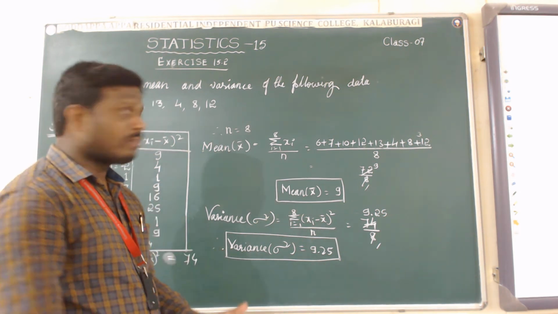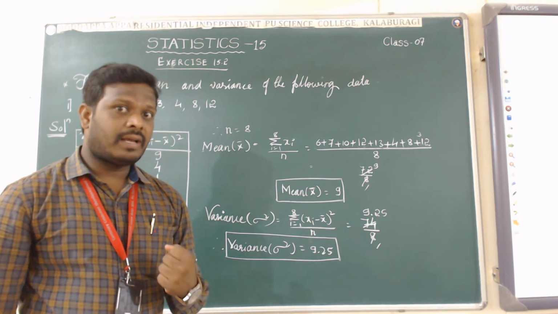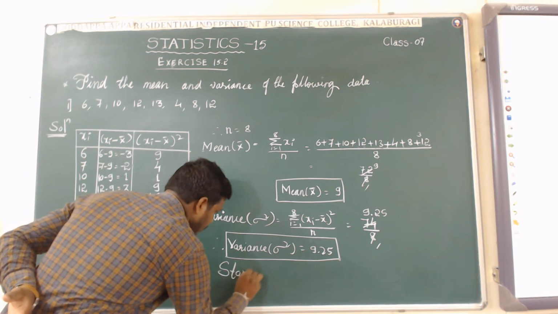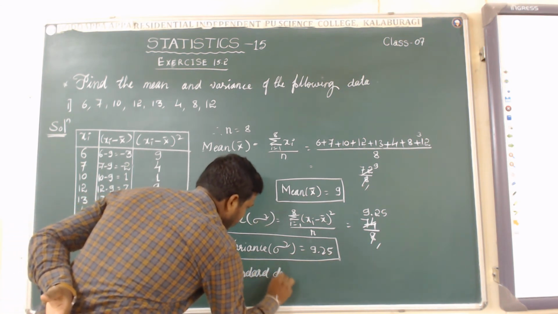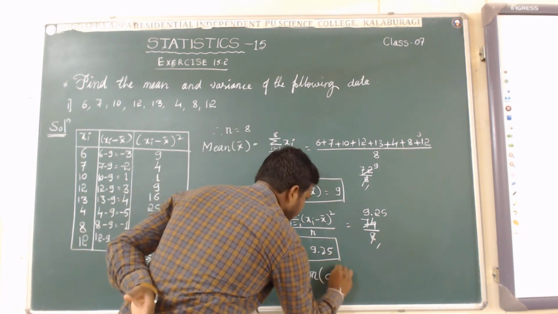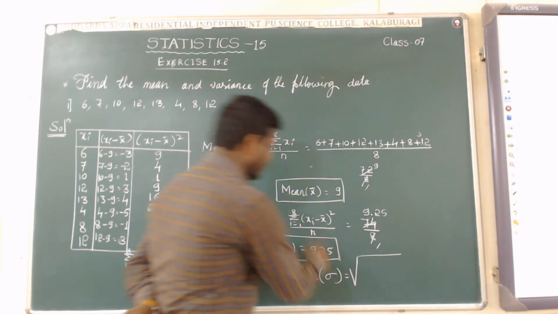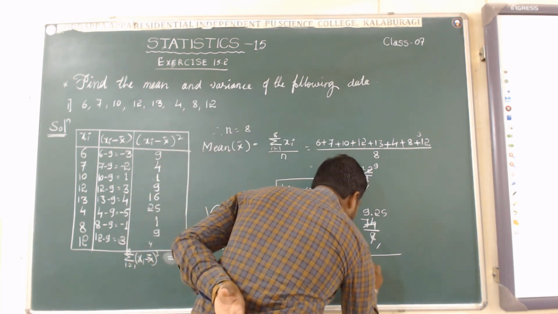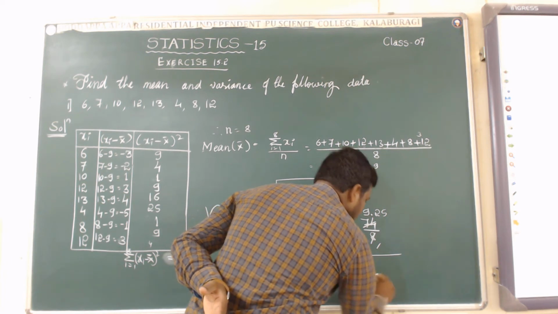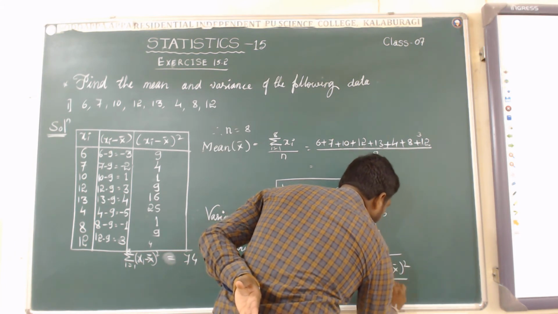If they ask one more question for 3 marks, to find the standard deviation, the formula is very simple. Standard deviation is denoted by sigma simply. It is the square root of the variance, that is the square root of summation i equal to 1 to n, or 8 here, of xi minus x bar whole square divided by n.